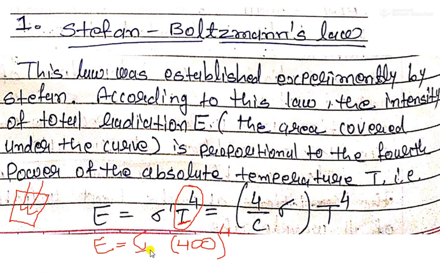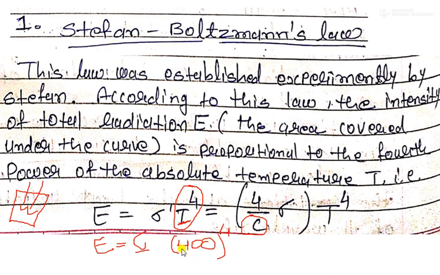If you put sigma, then we can calculate the total radiation of that black body. Another expression is 4 upon C into sigma, where C is the velocity of light in the vacuum, but this equation is not useful for our purpose. Only the equation sigma T raised to 4 is equal to E. This is the famous equation of the Stefan-Boltzmann law.